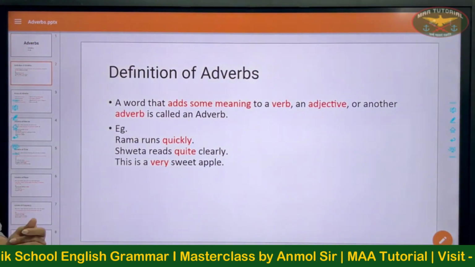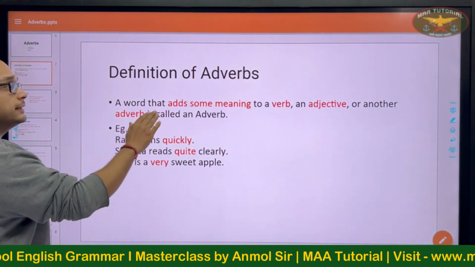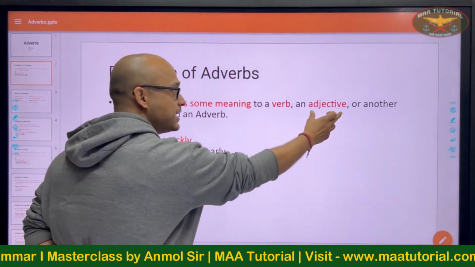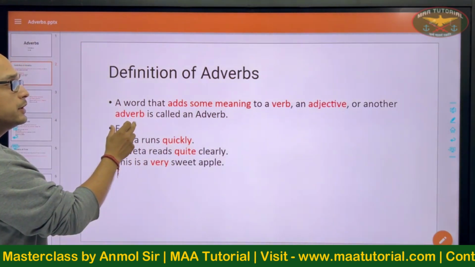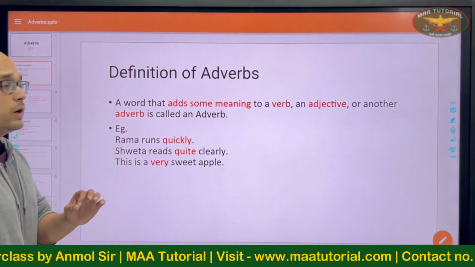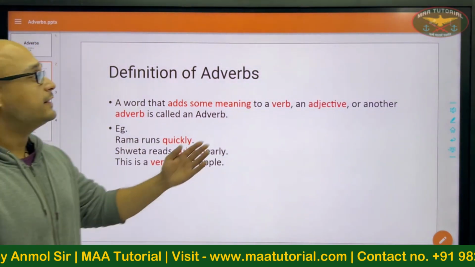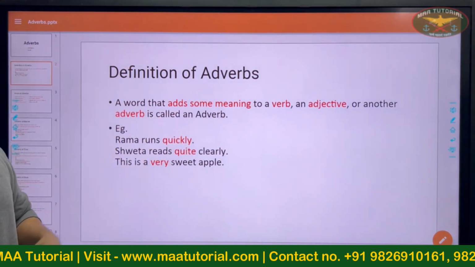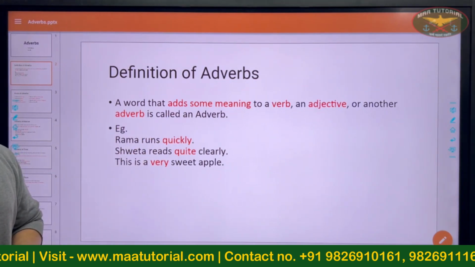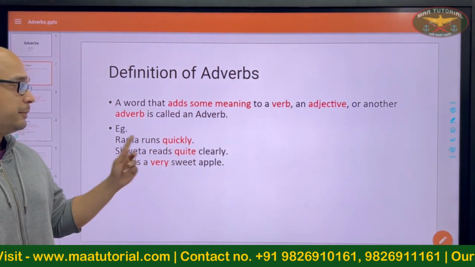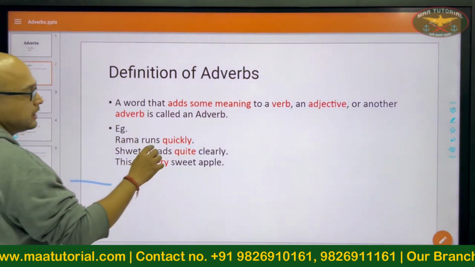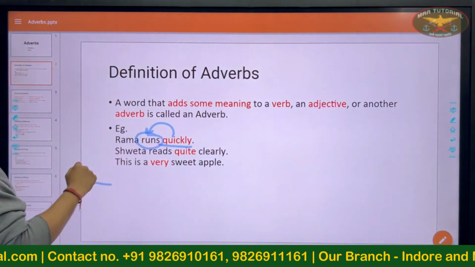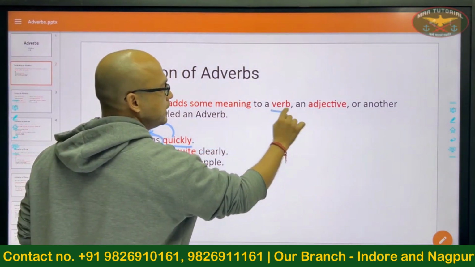So the definition of adverbs first: a word that adds some meaning to a verb, an adjective or another adverb is called an adverb. So any word that adds some meaning to either a verb, to an adjective or to another adverb is called an adverb. Example, Rama runs quickly. Quickly is the adverb here, which is telling us about the verb run. And what is runs here? The verb. So it is adding some meaning to a verb.